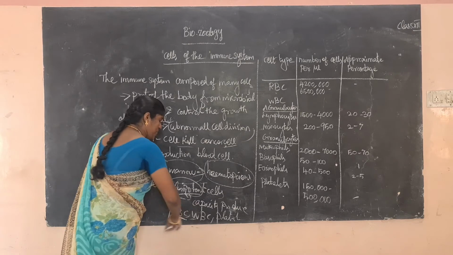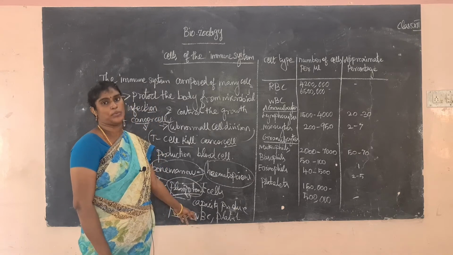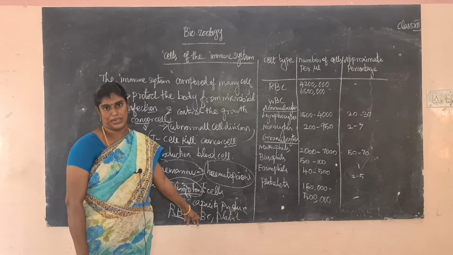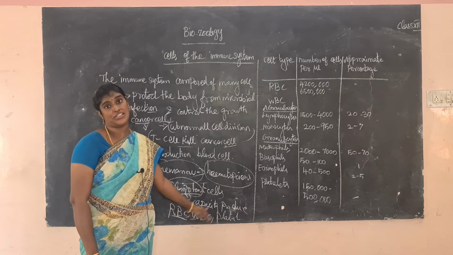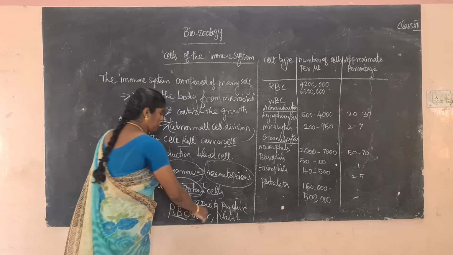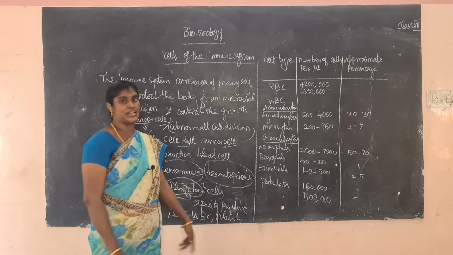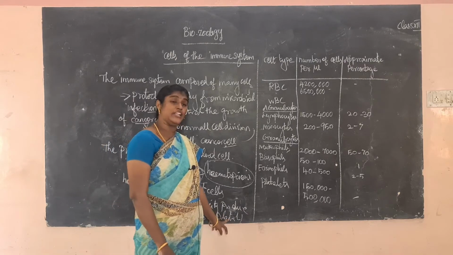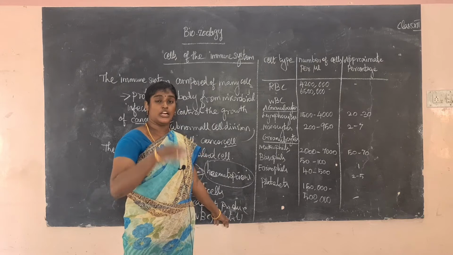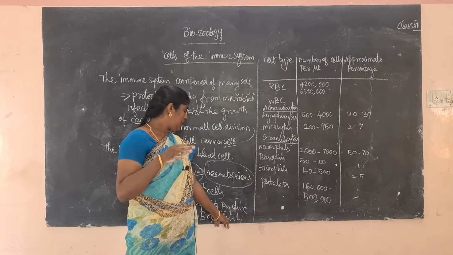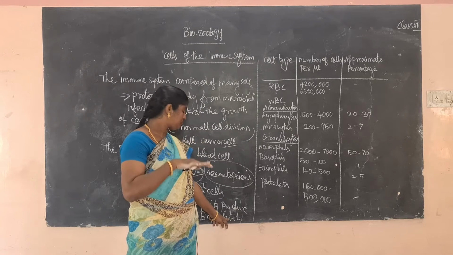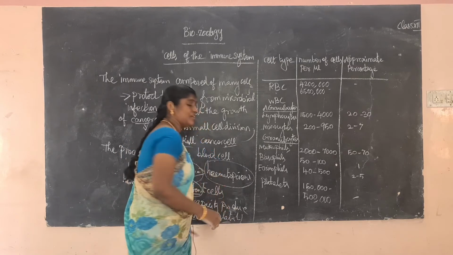So next, WBC. What is WBC? White blood corpuscles. It acts as soldiers and is involved in the defense mechanism. Another one, platelets. Platelets are mainly involved in the blood clotting mechanism. Continuous bleeding will lead to death, so to save from bleeding, platelets are very important.